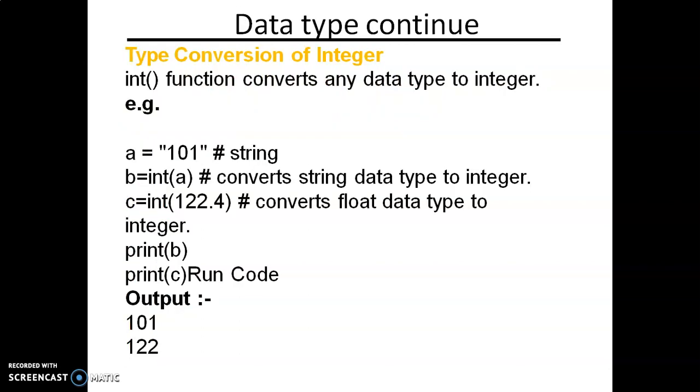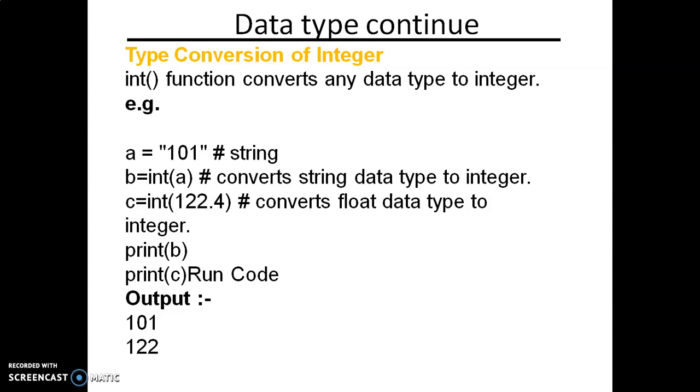Type conversion of integers. The int function converts any data type to integers. For example, A is equal to double quotes 101. Anything enclosed in double quotes is called a string constant. So we need to convert from string to integer, then we write int(A) to convert the string data type to integer.